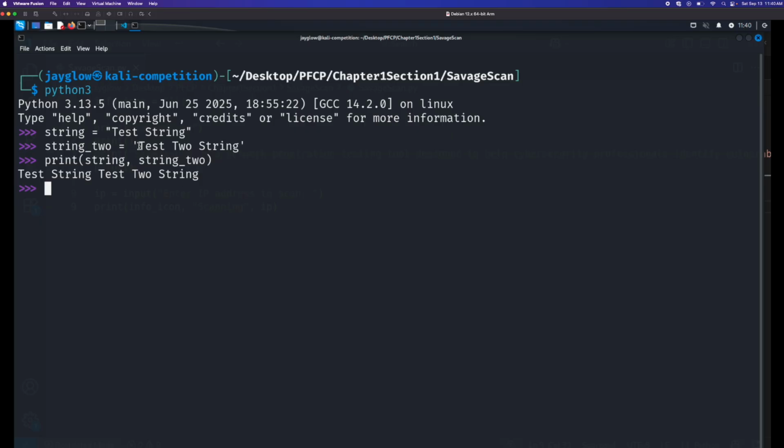Now, if I need to use a single quote or a double quote within a string, I can do that by switching. So for example, let's take string and say we need to use double quotes in the string. I'm going to start with a single quote, test using double quotes. And what I'll do is quote double quotes.